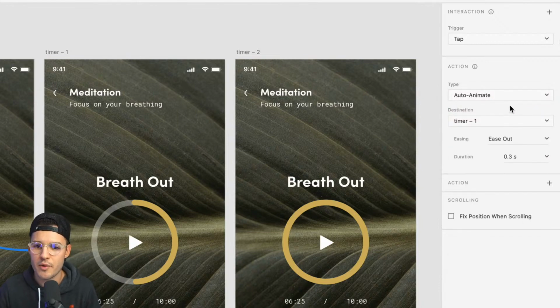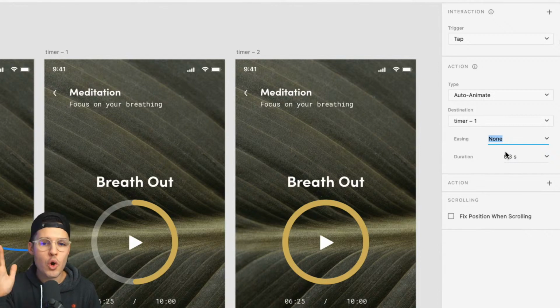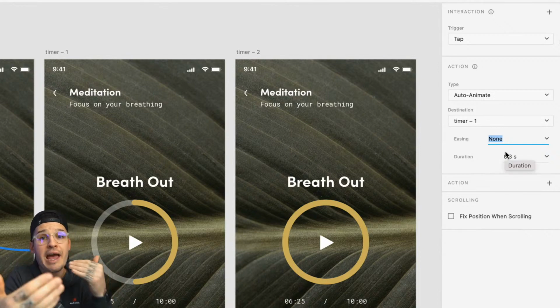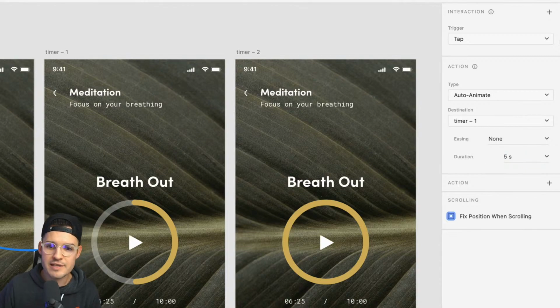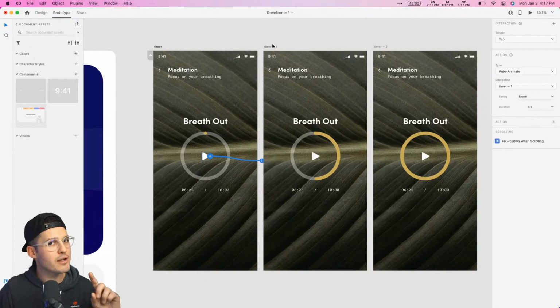We don't want to transition. Let's do something spicy like auto-animate, and we will do a nice linear. That means no sort of easing. If you don't know what easing is, does it start slow, end fast, vice versa? Is there none of that? Does it just go nice linear? So we're going to pick none. And let's do something like 5 seconds, okay? 5 whole seconds to get from A to B.